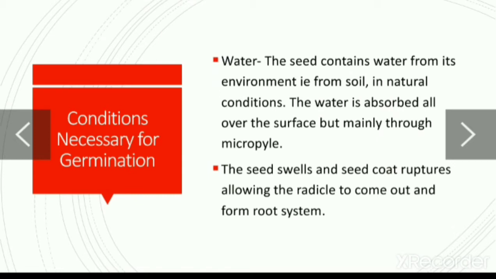When the seed absorbs water, it swells up and the seed coat ruptures, allowing the radicle to form the root system. I have told you that the radicle forms into the root system, and the second one is the plumule, which forms into the shoot system. Water is also necessary for chemical reactions and for the enzymes to act upon the food stored in the cotyledons. So water is very important as a condition for germination.